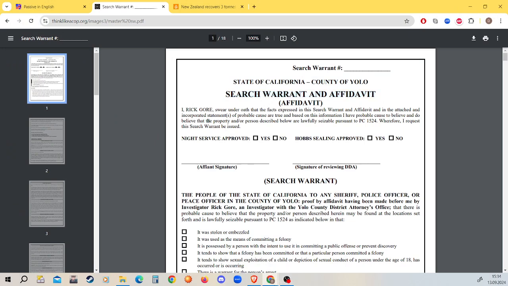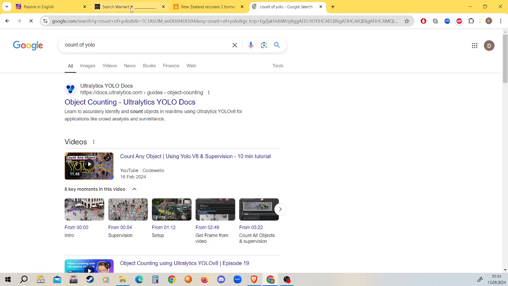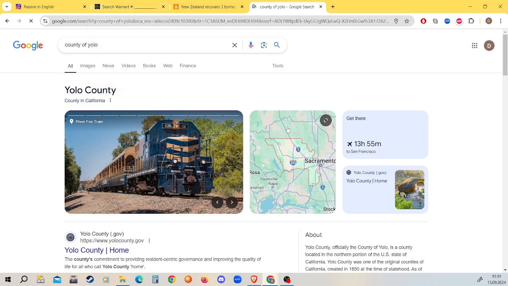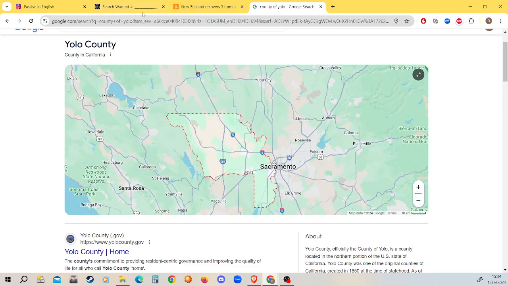Beginning with the search warrant from Rick Gore. This is an online report that I found. It's a really, really interesting one. It shows you the mindset of your American colleagues, what they have to do, from the county of Yolo. And I looked this up. County of Yolo. It's a real place. It's a real place in Sacramento. You wouldn't think it, but it's real.